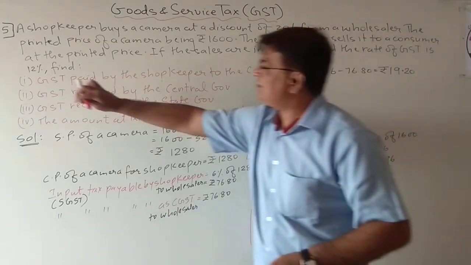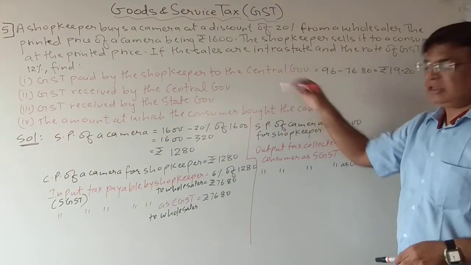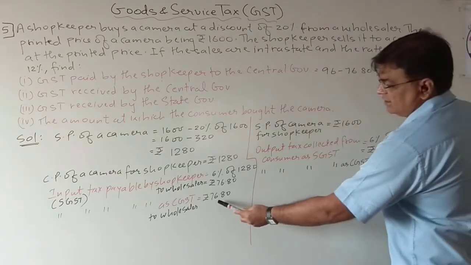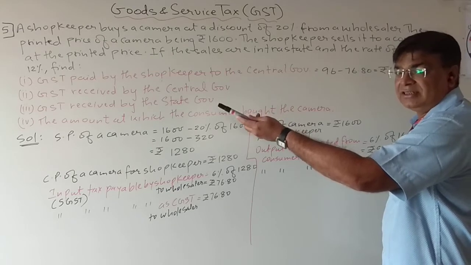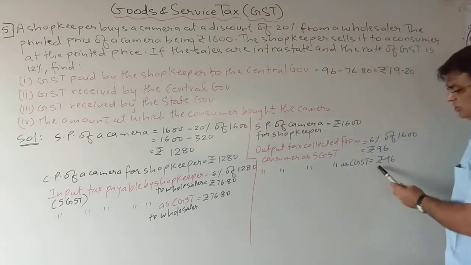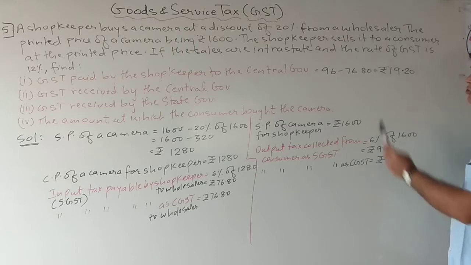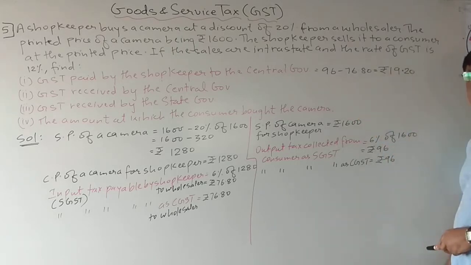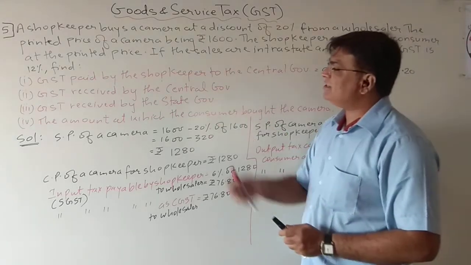But here it is asked, GST paid to the central government. Okay, so for the central government, see, this much amount he gave to the wholesaler in the form of CGST, and this much amount he collected from the consumer in the form of CGST. Okay, so the first answer is 19.20.